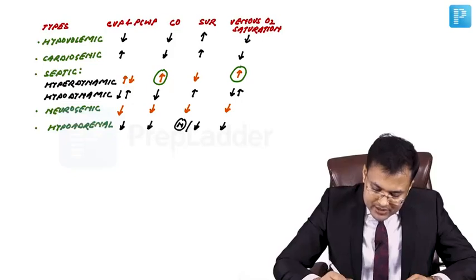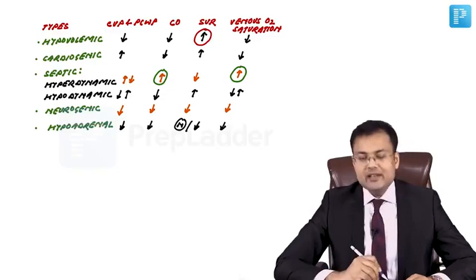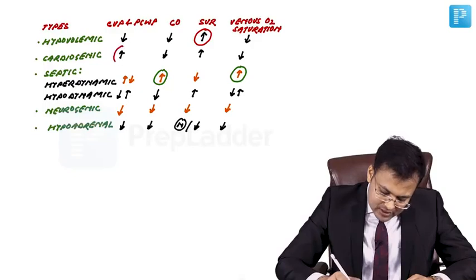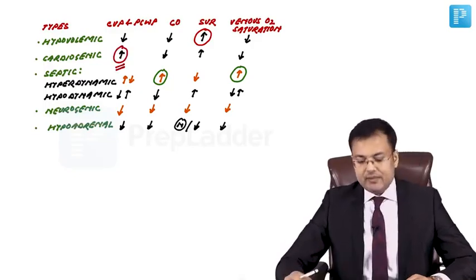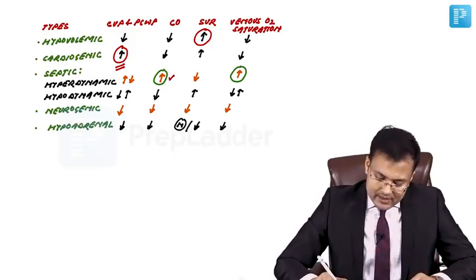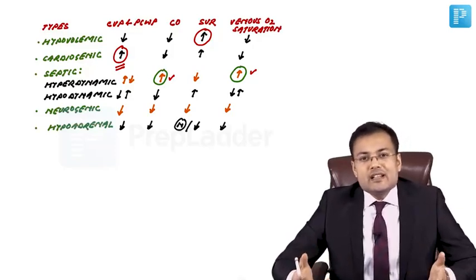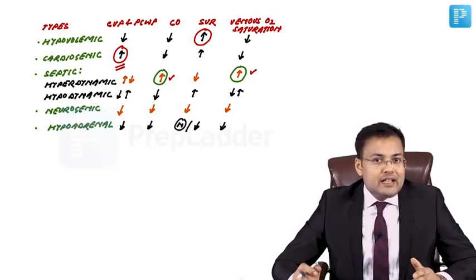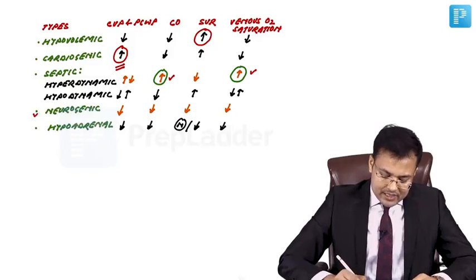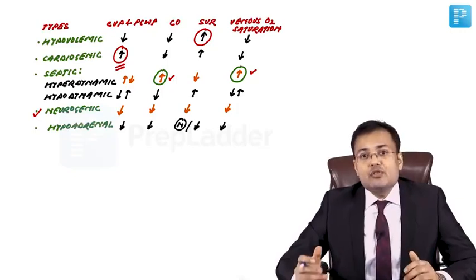So see the important questions which are asked here. Systemic vascular resistance is increased in hypovolemic shock. Here you can see in cardiogenic shock, CVP and pulmonary capillary wedge pressure are increased. The hyperdynamic phase of septic shock is the only type of shock in which there is increased cardiac output and increased venous oxygen saturation, and all parameters are decreased in which type of shock? Neurogenic shock.